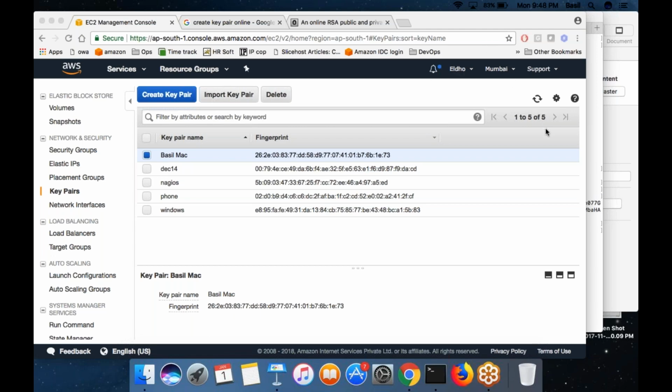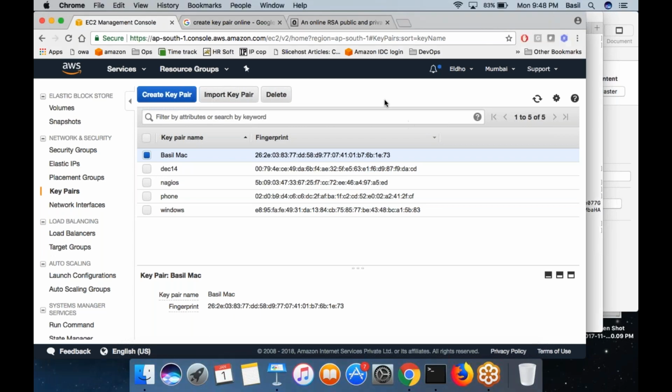Actually, in our industry also we are using this key pair like this way only. Yes, SSH is the commonly used protocol in the industry. People want to log into production machines or development machines, or two machines want to communicate with each other through SSH.